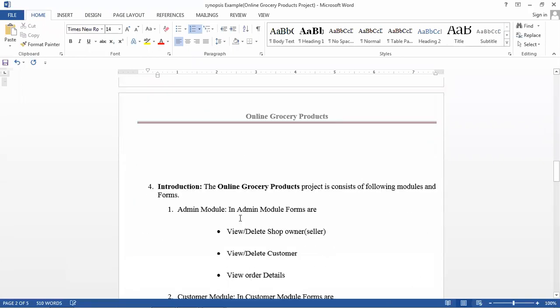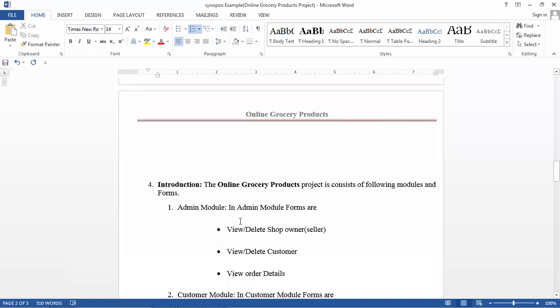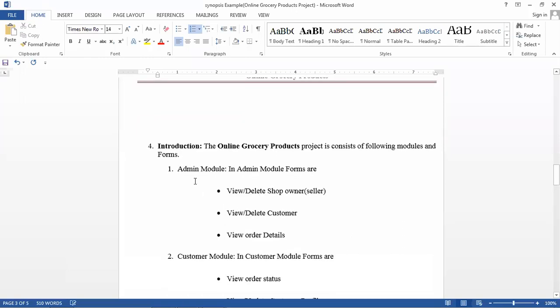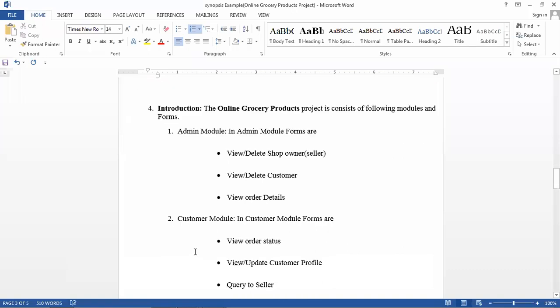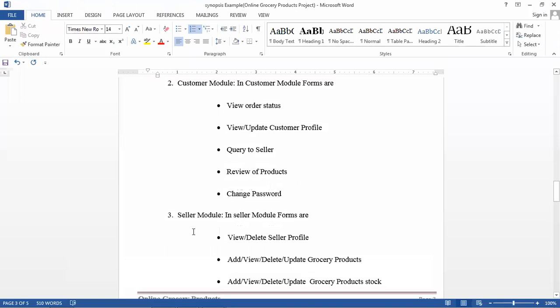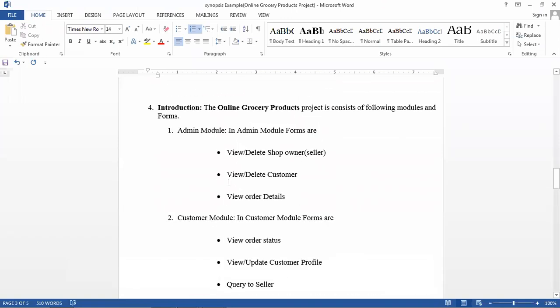Next, in the introduction you have to mention the main modules and sub-modules. Sub-modules are also called forms. The total main modules in this online grocery product are the admin module, customer module, and seller module. Just mention the modules and sub-modules, don't explain them.